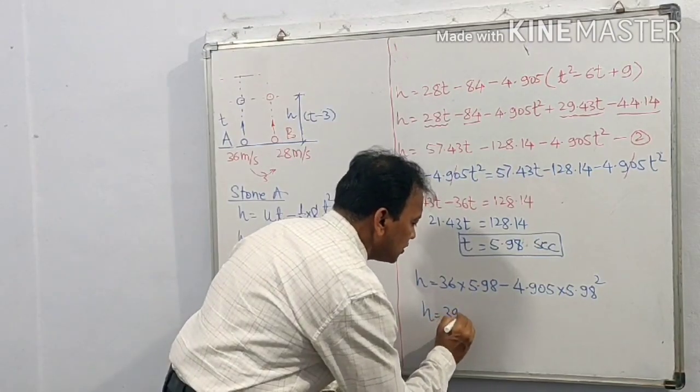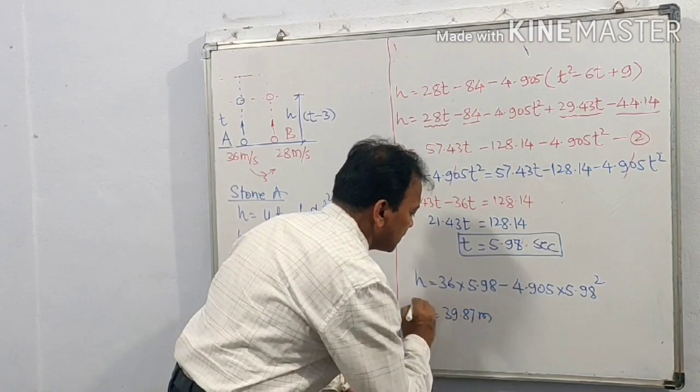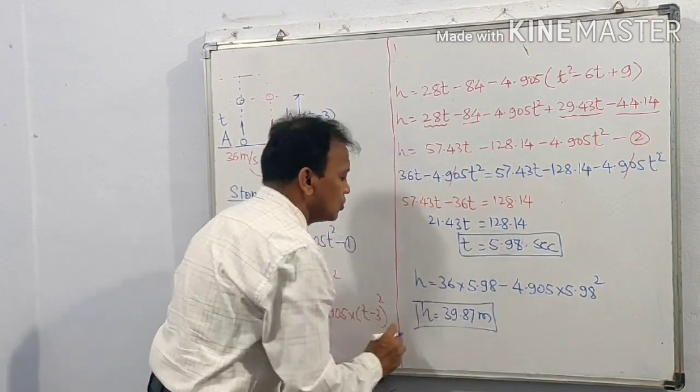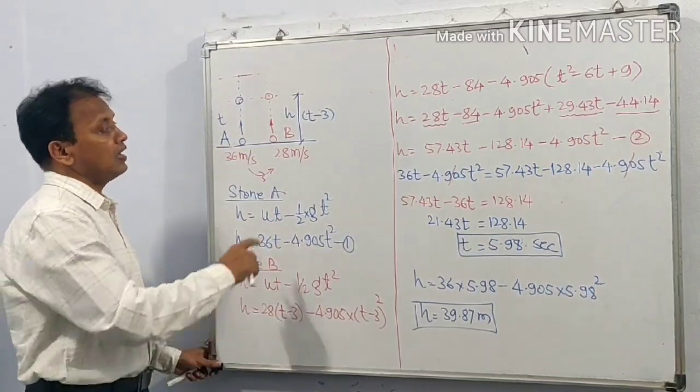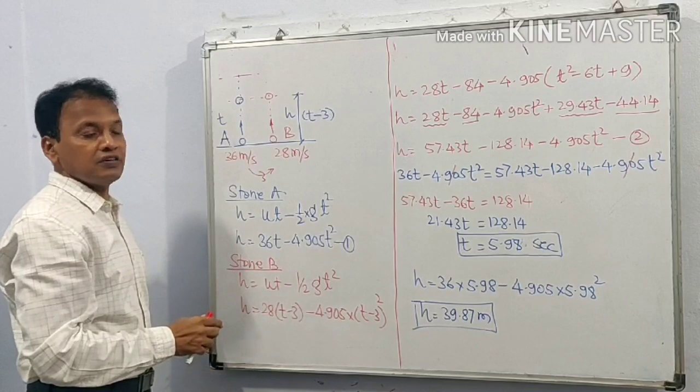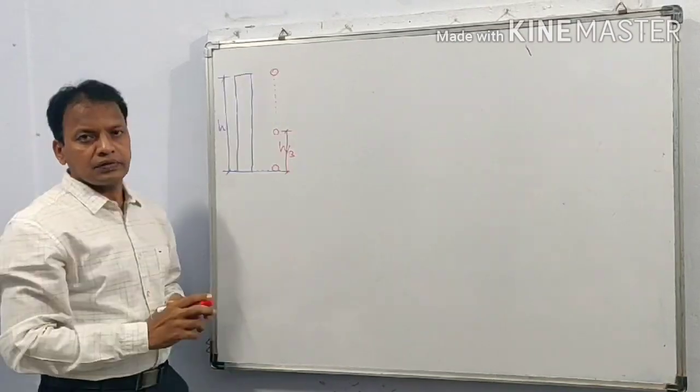H is equal to 39.87 meter. So both stones will cross each other at height 39.87 meter from the ground.